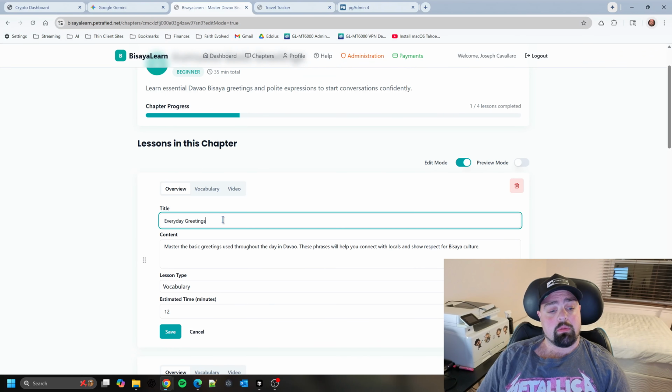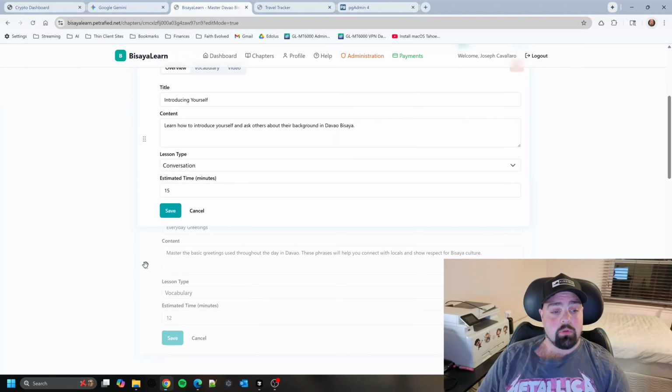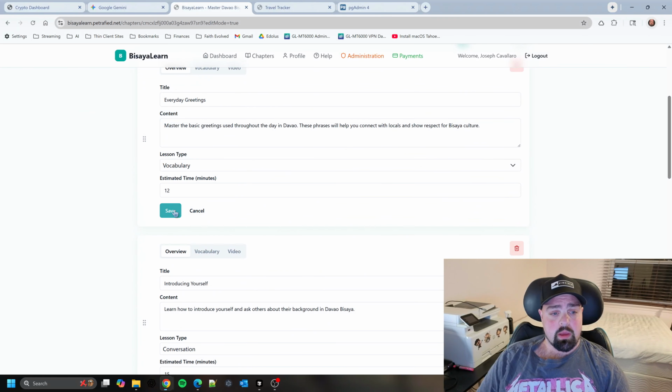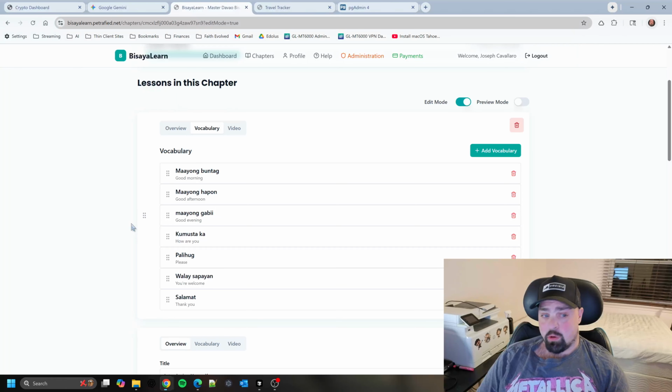So how this works is you get the title, the content, lesson type, and the estimated time. You can move these things around too, which is really nice. Any changes, you hit save. This is the main part of the app right here. All the vocabulary words like maayong buntag, good morning, maayong hapon, good afternoon.